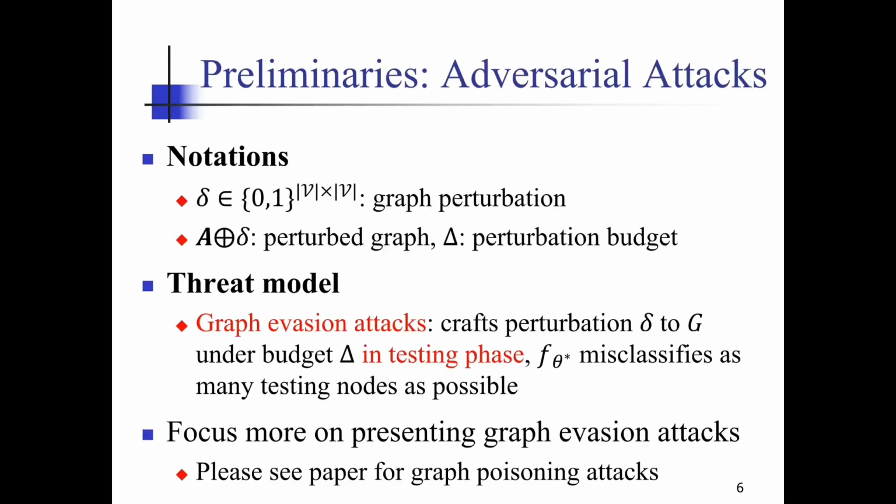By contrast, we focus on structural attack where graph perturbation matrix delta can be defined in a binary space. A plus delta is a perturbed graph. In this slide, we present graph evasion attacks, for a trained node classifier f theta to misclassify as many testing nodes as possible under the perturbation budget capital theta. Please refer to the paper for graph poisoning attacks.